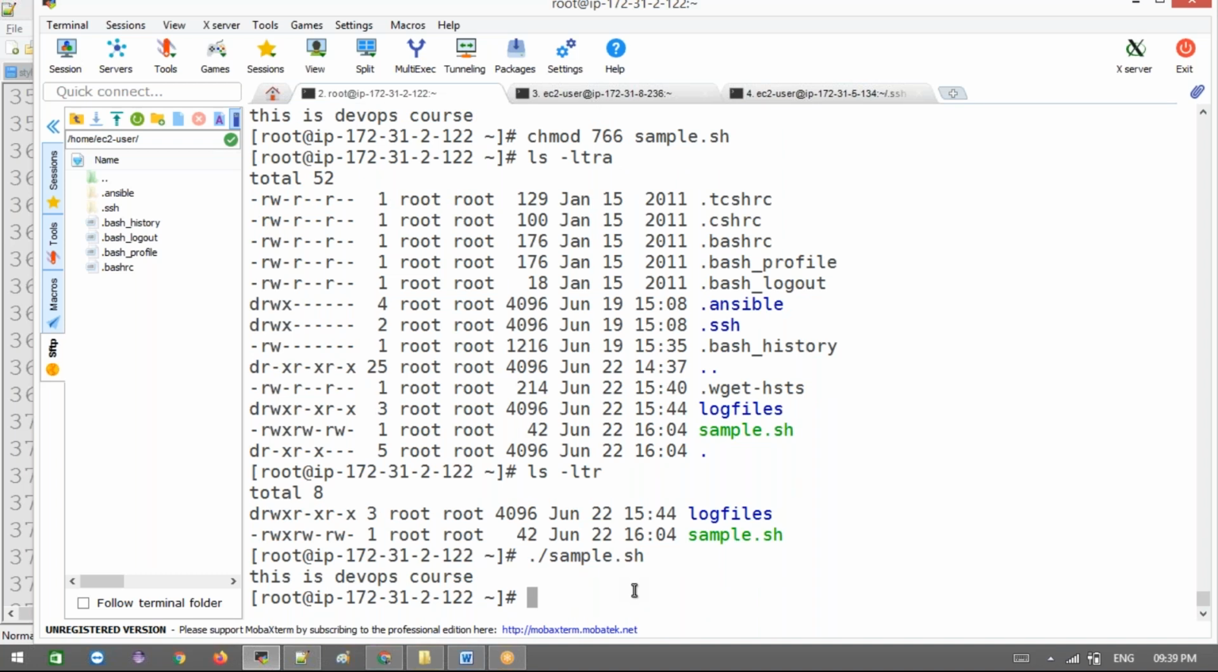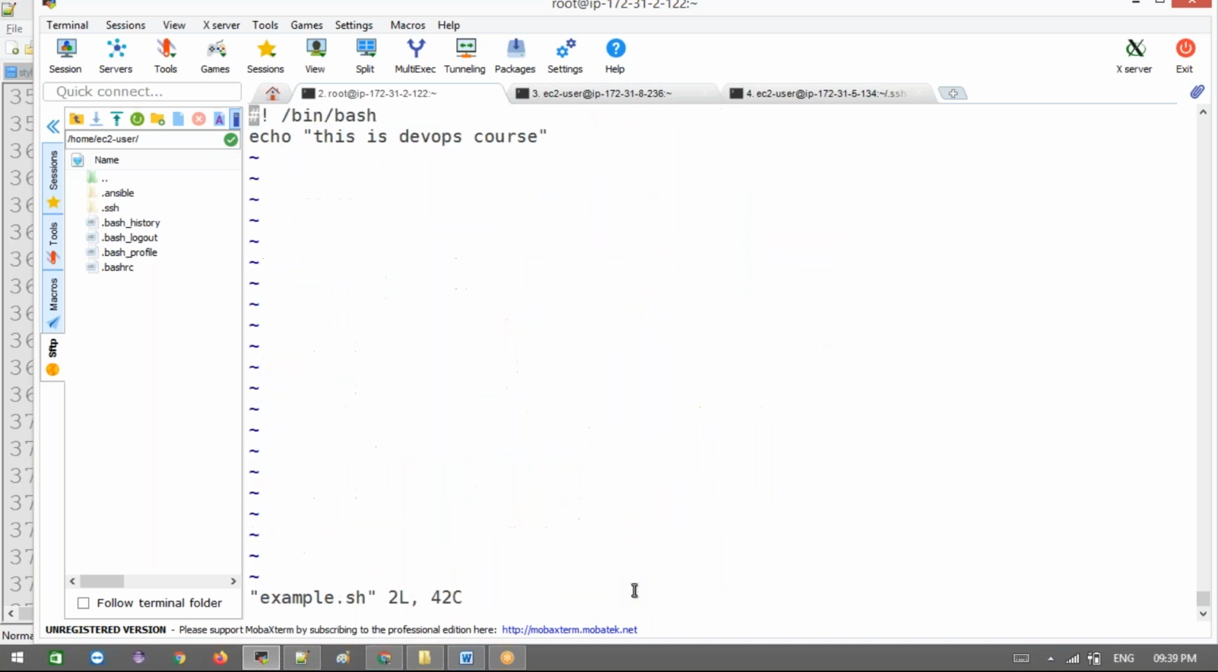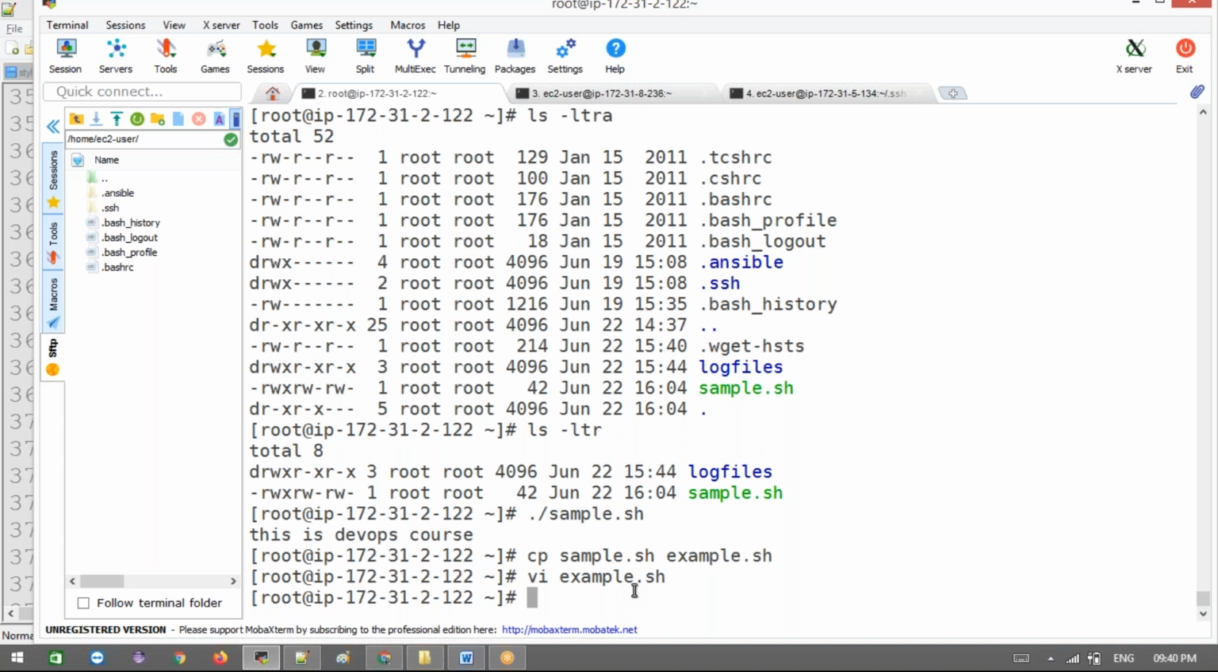Okay, now let's write a script without the first line. I'm going to copy sample.sh to, let's say, example.sh, with cp. Now vi example.sh. In insert mode, I'm going to use the shortcut, escape, dd. That line will be deleted. Okay, fine, I don't specify the first line. Then what will happen?